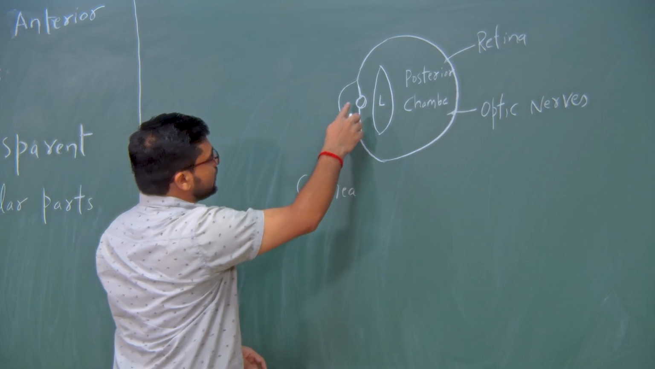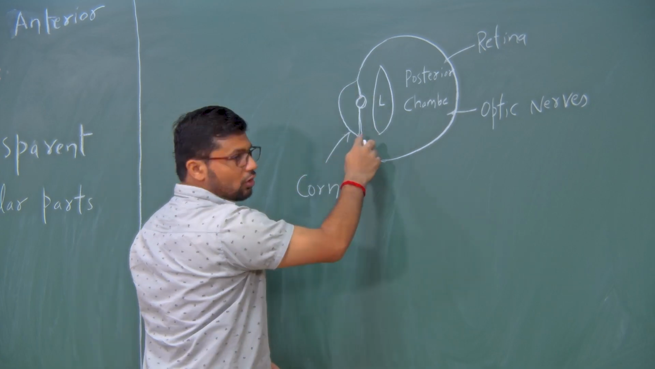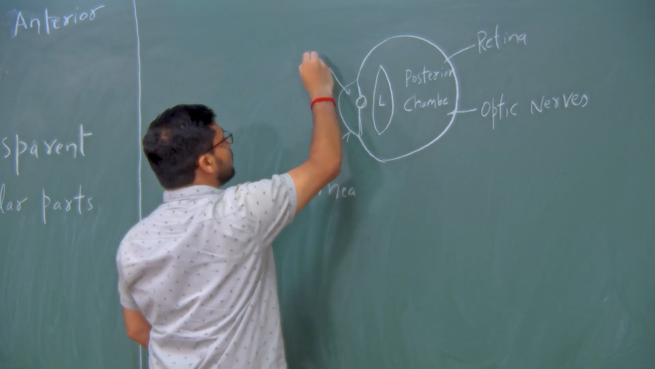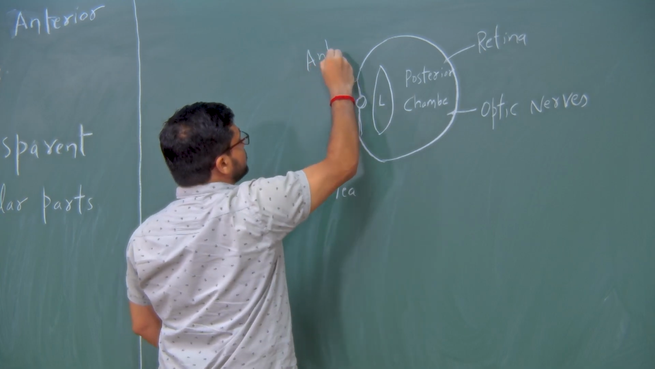And the region between the iris and the cornea is called the anterior chamber. So, this region is called the anterior chamber.